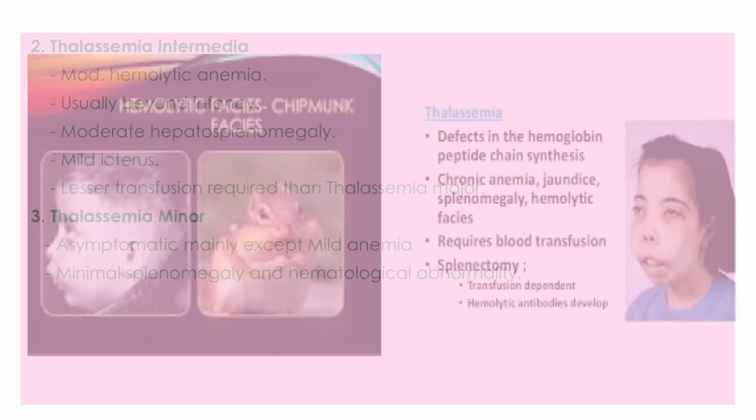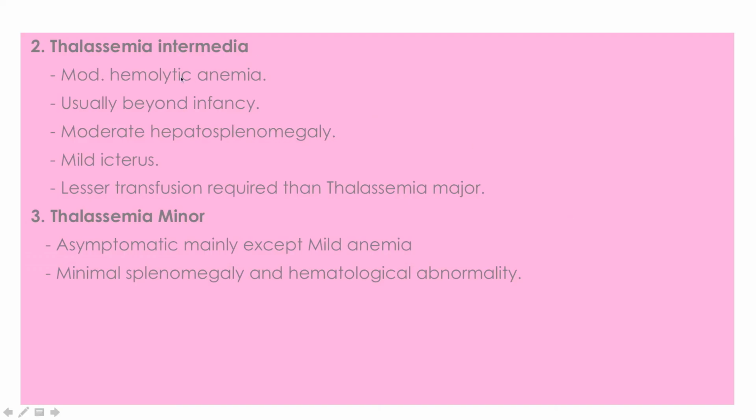So now thalassemia intermedia clinical features: moderate hemolytic anemia. They are usually detected beyond infancy. Thalassemia major is detected in early infancy after 6 months, whereas these intermedia cases are detected later on, right, after 3-4 years or 5-6 years. Mild icterus will be there, moderate hepatosplenomegaly because of the increased destruction, and lesser transfusion is required. Thalassemia minor, they don't require transfusions, they are asymptomatic, they will have mild anemia and minimal splenomegaly or hematological abnormalities.